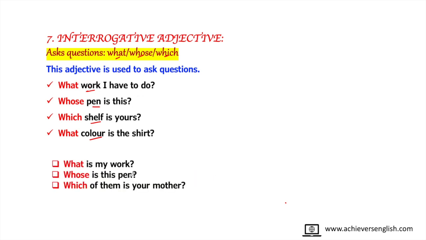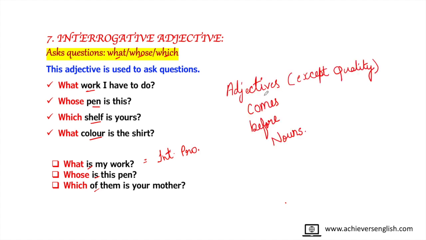But if the question words are put in this way that it is not followed by any noun, then it becomes interrogative pronoun. About interrogative pronouns, we have already gone through in the pronoun video. So we have to remember this sentence that adjectives always come before noun except quality adjective, because adjective of quality may come before noun also and after noun also.